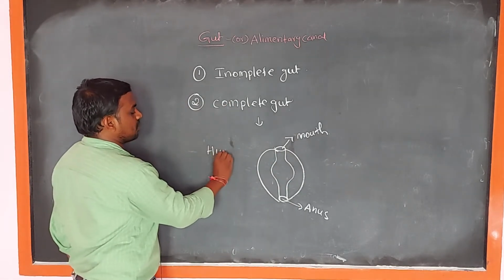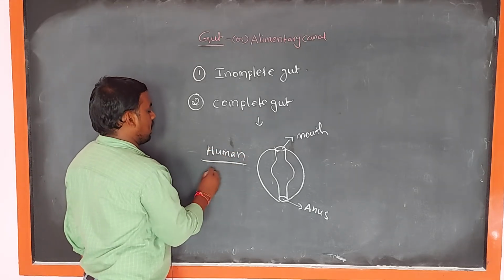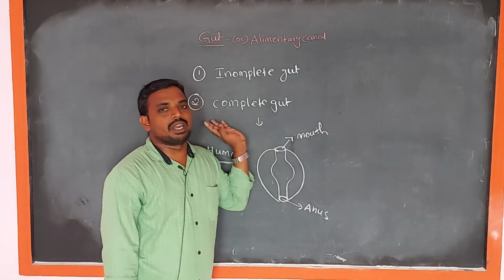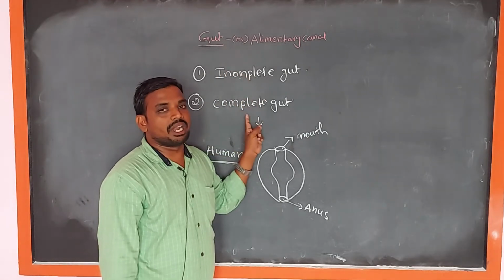Example: human beings and chordata animals, they all have a complete gut. So, these are the differences between the incomplete gut and complete gut.